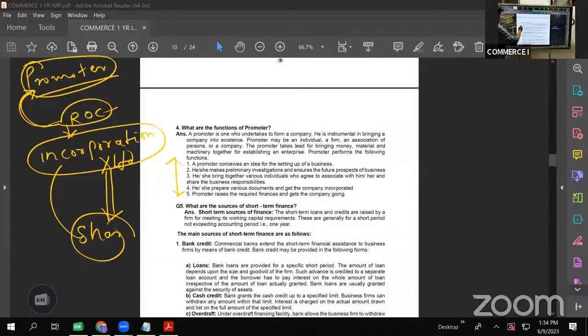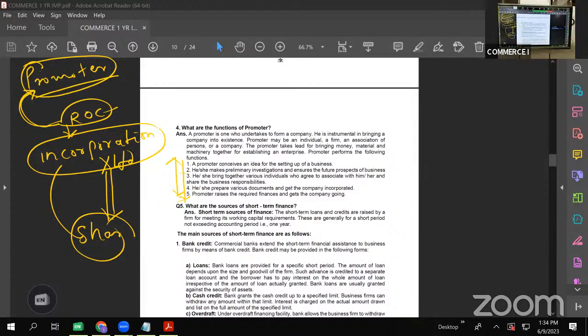What all I told are covered here. See, a promoter conceives an idea for setting up a business. He is the one who actually gets this idea of starting a business, for which he will approach ROC with the required documents and fees. A person or a group of persons.